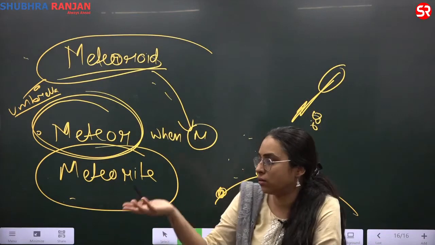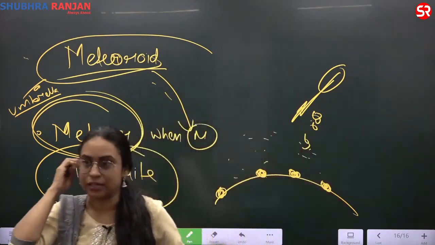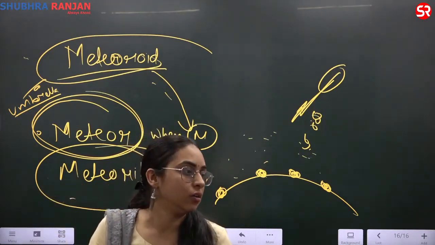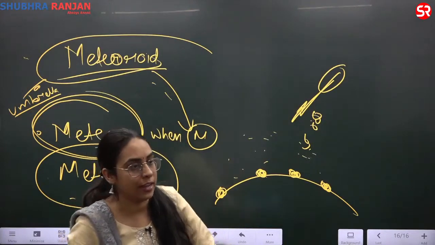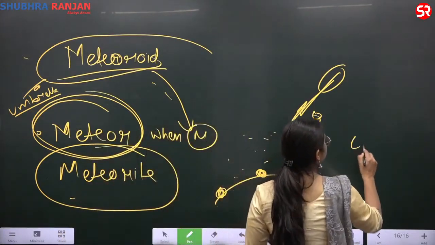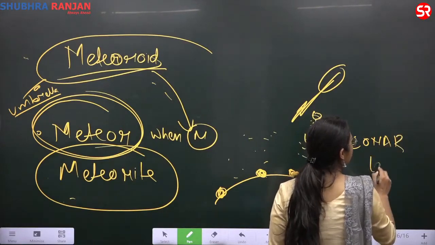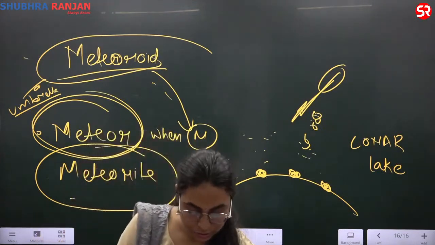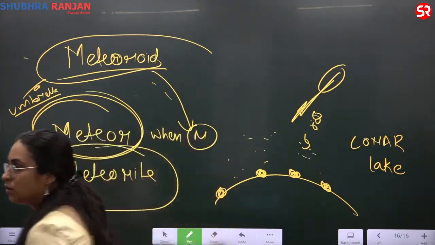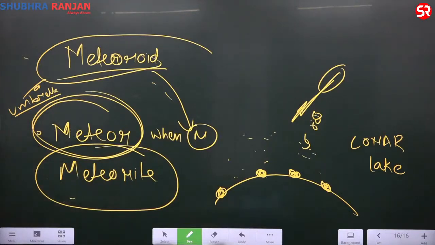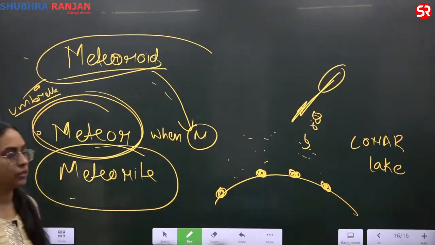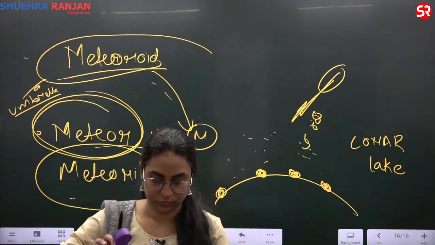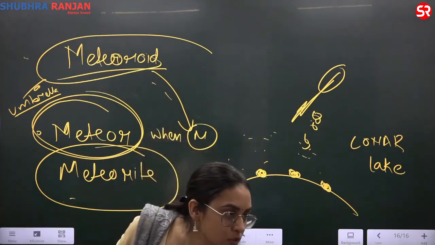You should know one lake. There is a meteorite-created lake, that is Lonar Lake. So please write Lonar Lake, L-O-N-A-R. Lonar Lake in Maharashtra is a meteorite-created lake. Okay, this was your meteorite.